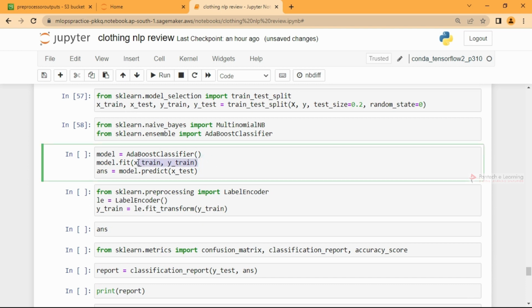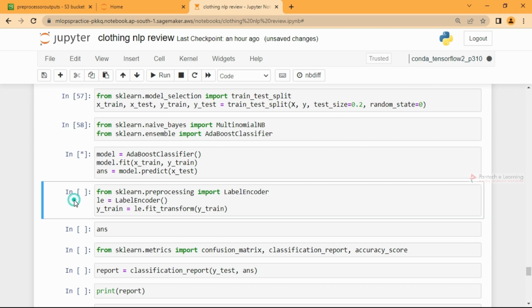I'll just fit the X train and Y train and ask it to predict the X test values. We split the data into parts, X train, X test, Y train and Y test. Once the fitting has been completed, which means the training part is completed, we can go with other things like testing it. And then we'll continue with the neural network. We'll wait for this to complete.